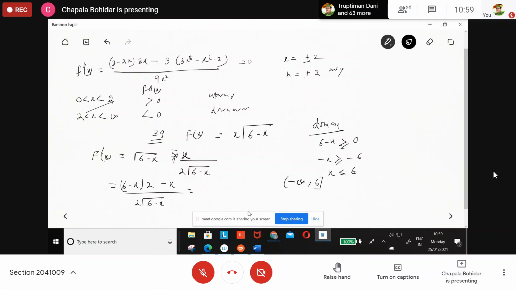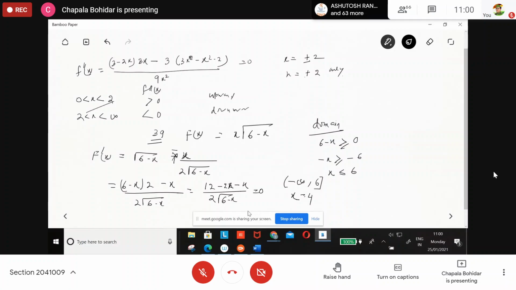That is what you get. It is 12 minus 2x minus x, then divided by 2 into root of 6 minus x. What is the value of x? 4.